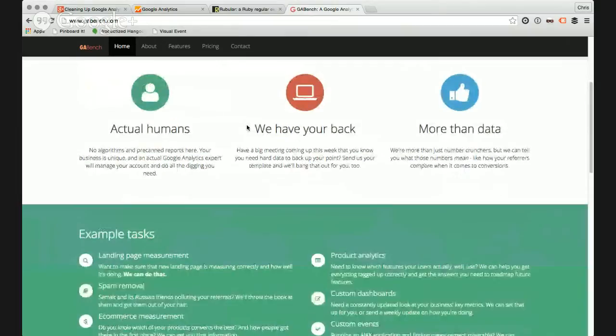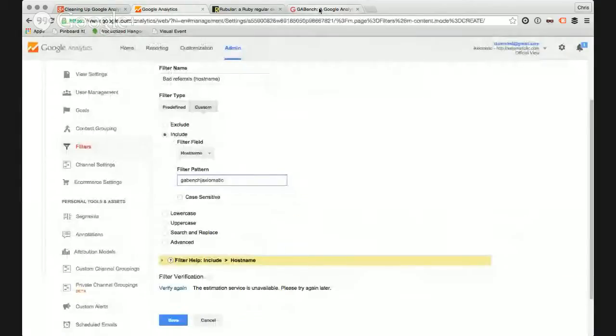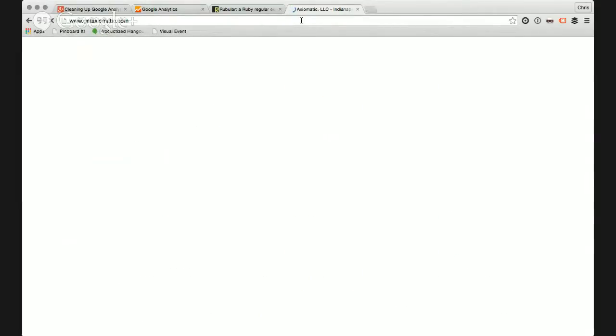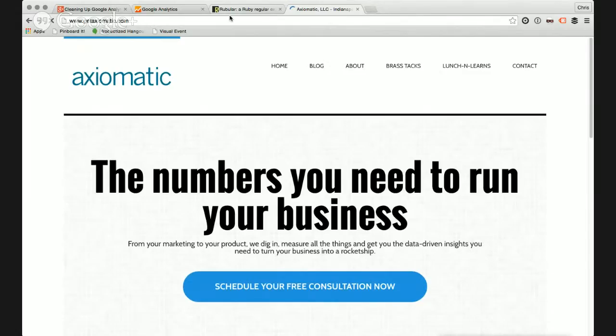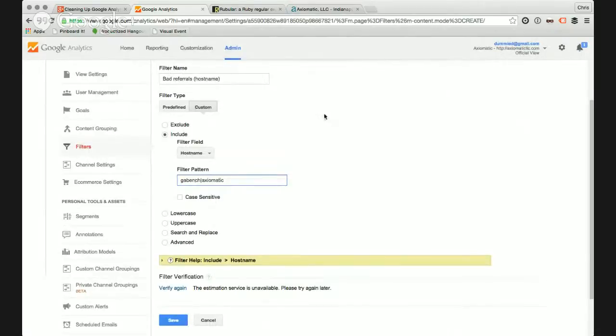This is one of my sites, and it does not include the word axiomatic, as in getaxiomatic.com. Most of my other ones also have axiomatic included in that. So if it isn't one of these two, does not include the word axiomatic or GA bench, then it's going to be ignored, because we're telling it to include only ones that match this. All right, so we'll save it real quick.